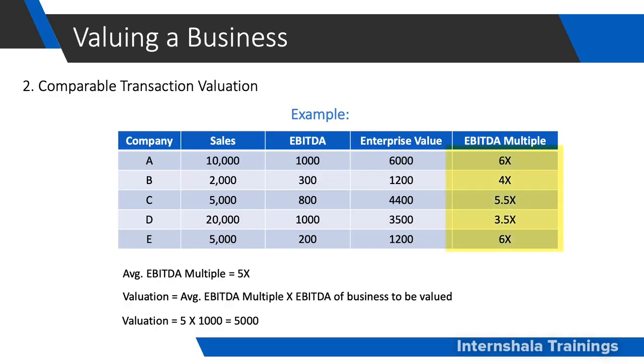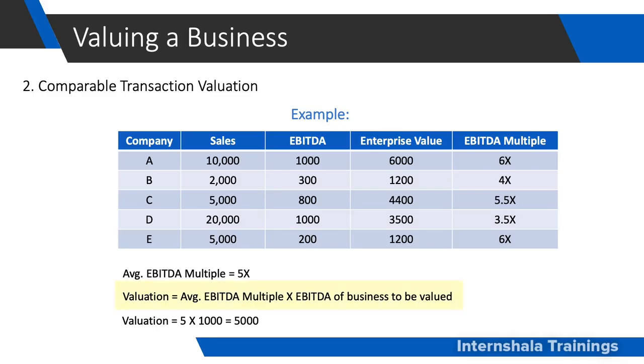And once we have the EBITDA multiple of each of these companies, we find out the average EBITDA multiple. How did we find out the average EBITDA multiple? We use the average formula, which is 6 plus 4 plus 5.5 plus 3.5 plus 6 divided by 5, which is equal to 5x.